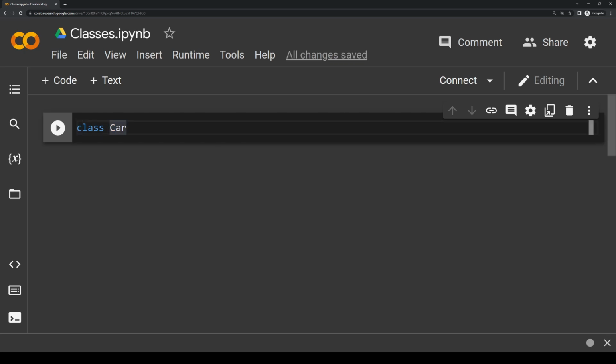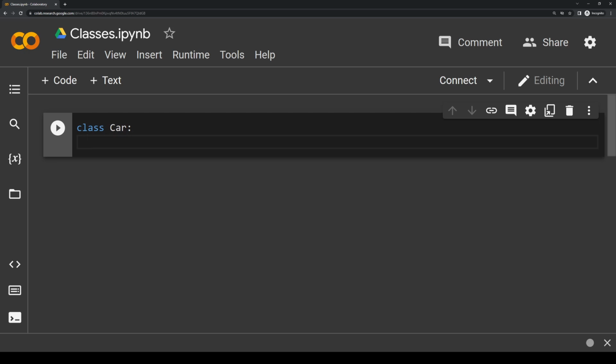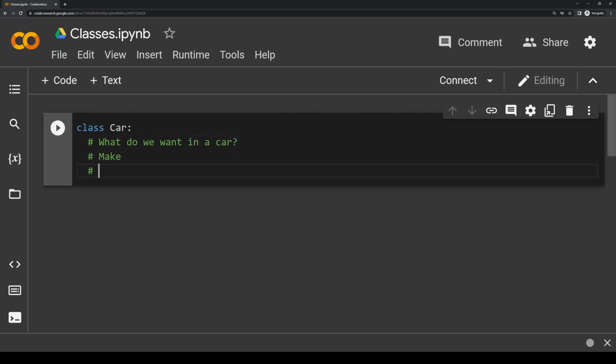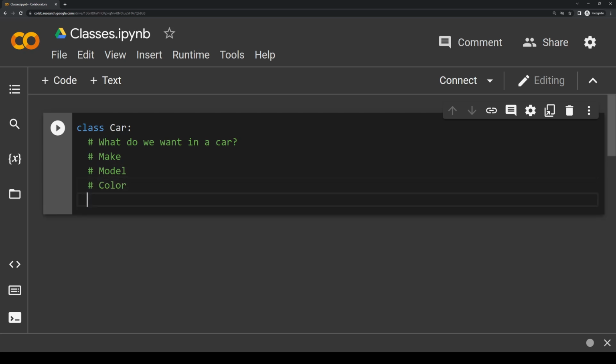After this Car word, we'll type a colon and indent so we know that we're now inside of this class. Because this is a class and not a function, we don't have to worry about always typing parentheses after the class name. So what are some descriptive qualities that we could use to describe a car? Typically we might say we have a make, model, color, and a year, for instance. So I'm going to make a comment with this. I'm going to say, what do we want in a car? And then let's just write what I just said. So we'll have make, we'll have model, we'll have color, and we will have year.